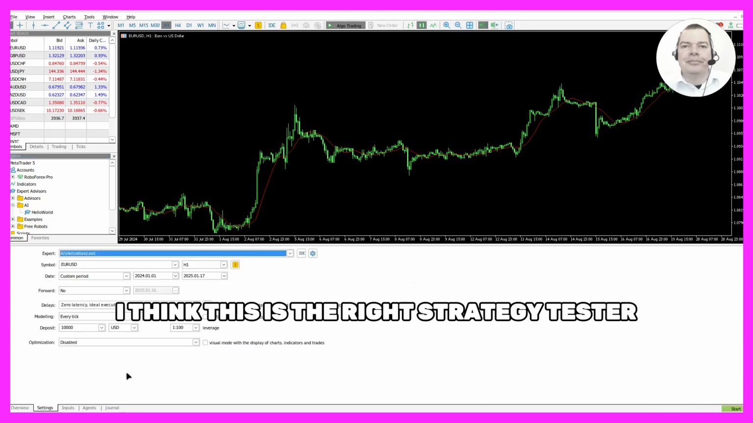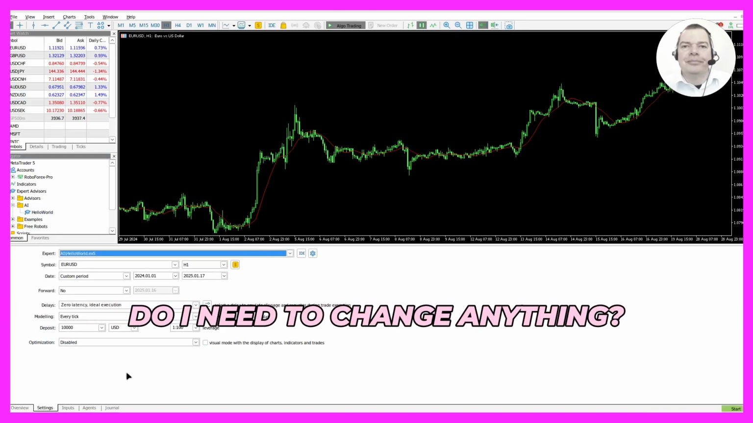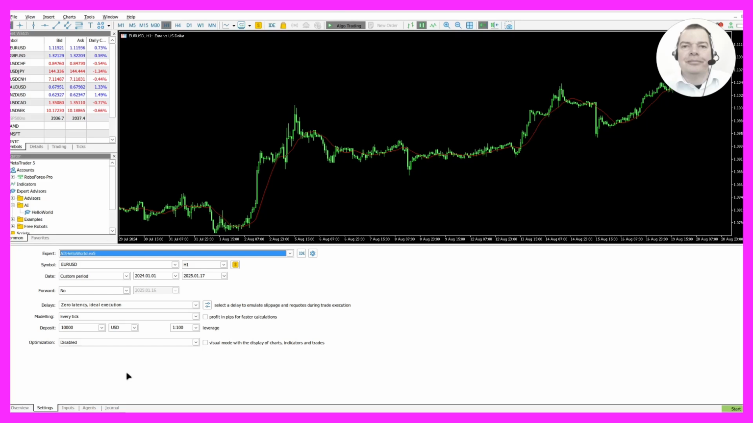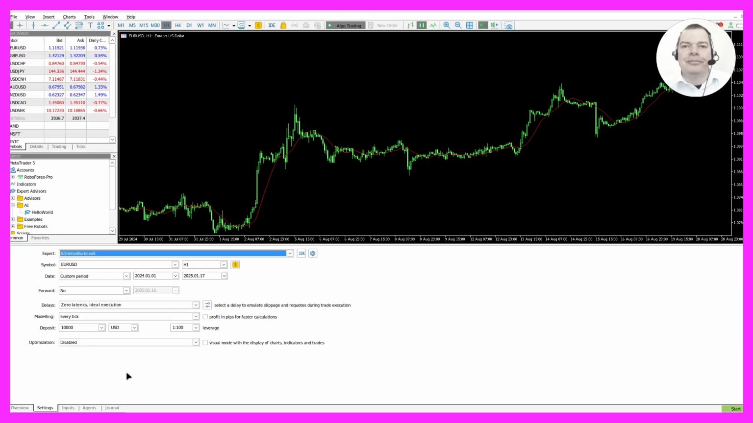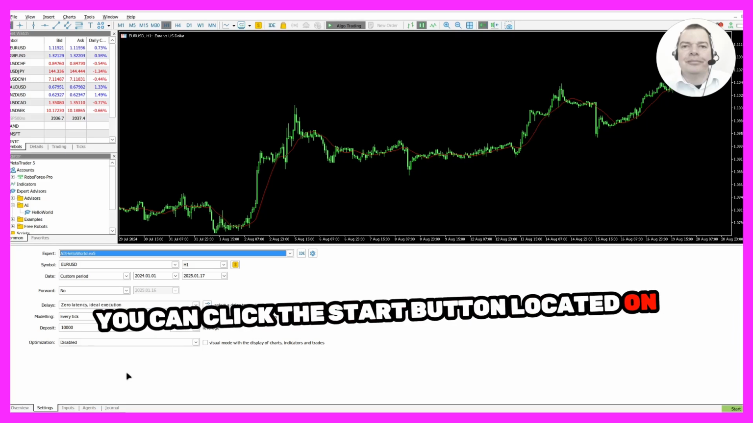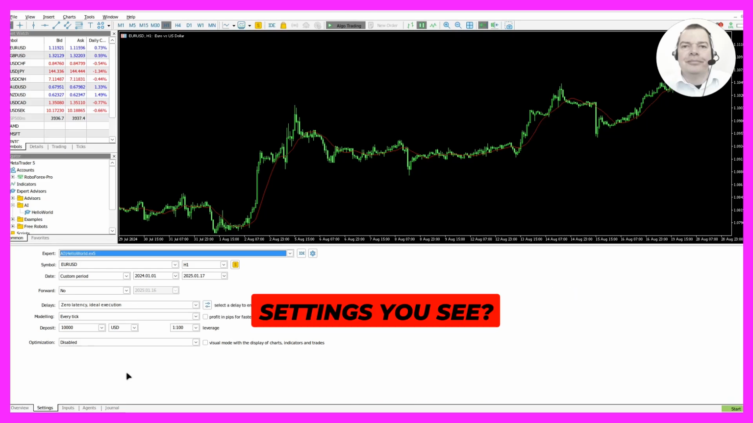I think this is the right strategy tester setting. Do I need to change anything? It looks like the default strategy tester settings are fine. You can click the Start button located on the bottom right to begin the test. Do you want me to explain any of the settings you see?